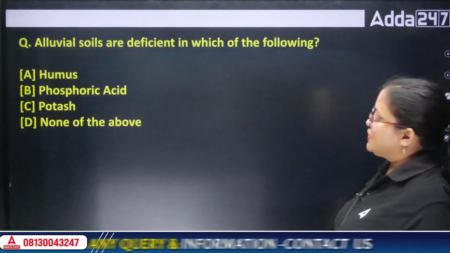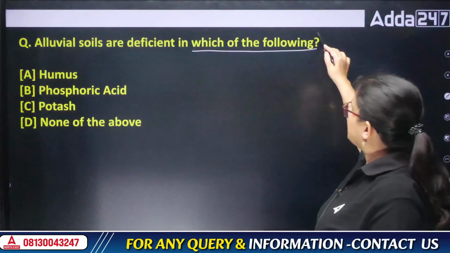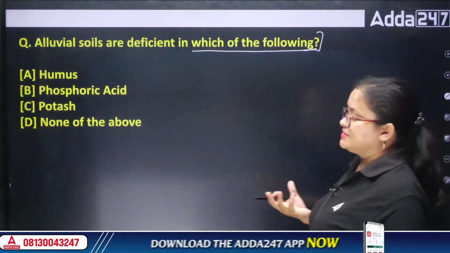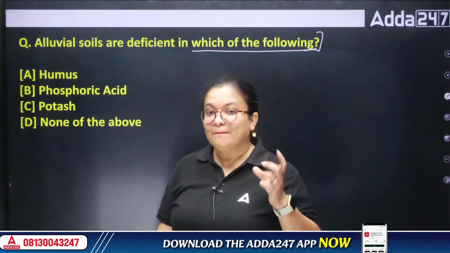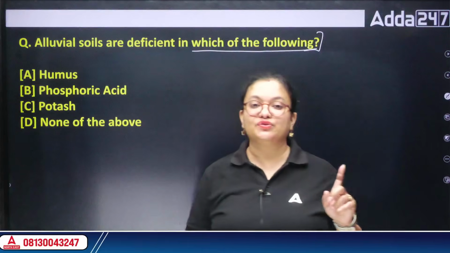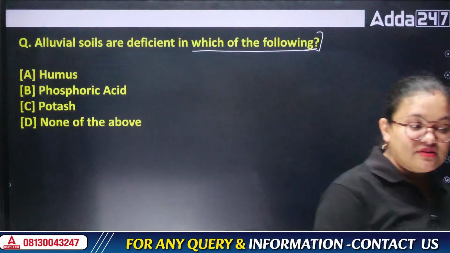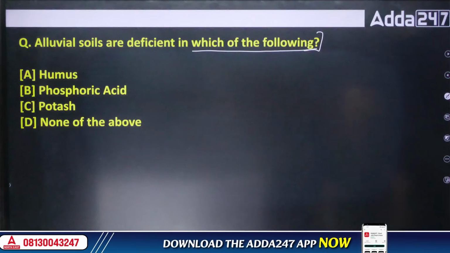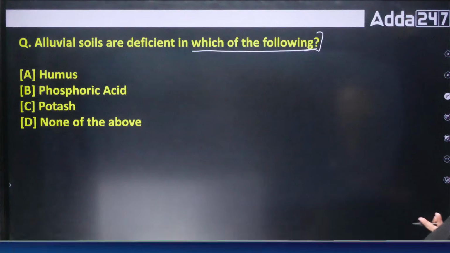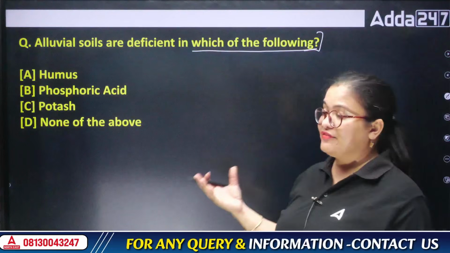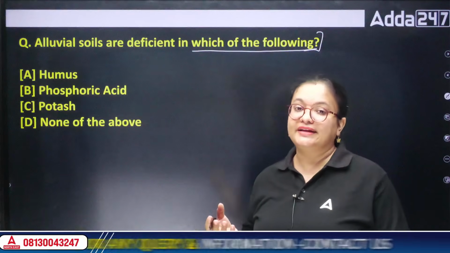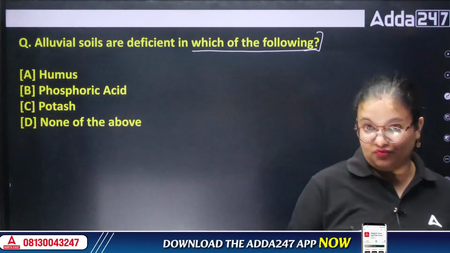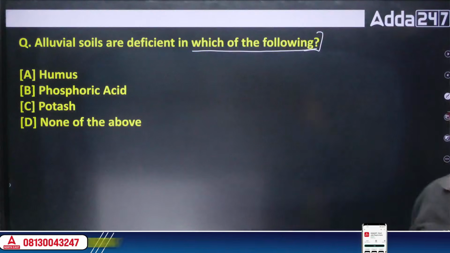Next, alluvial soil is deficient in which of the following? So alluvial soil, as you have seen, is mainly very fertile, but alluvial soil also lacks one nutrient. What is that nutrient? But yes, alluvial soil is very good for agriculture. Whenever we say about agriculture, we are very dependent on this particular soil. We can find alluvial soil in those areas where the rivers are flowing. Okay, so what we cannot find there?